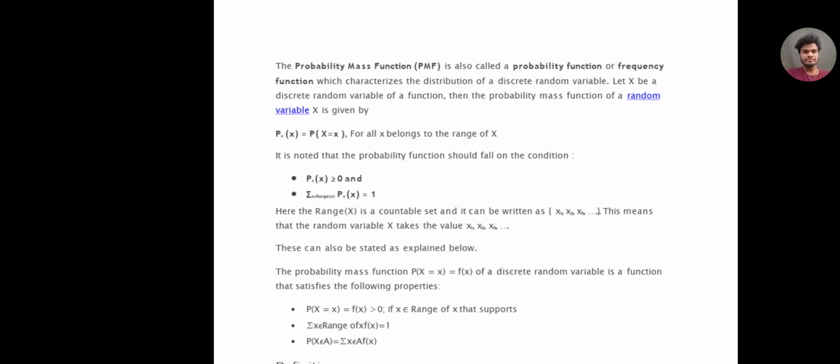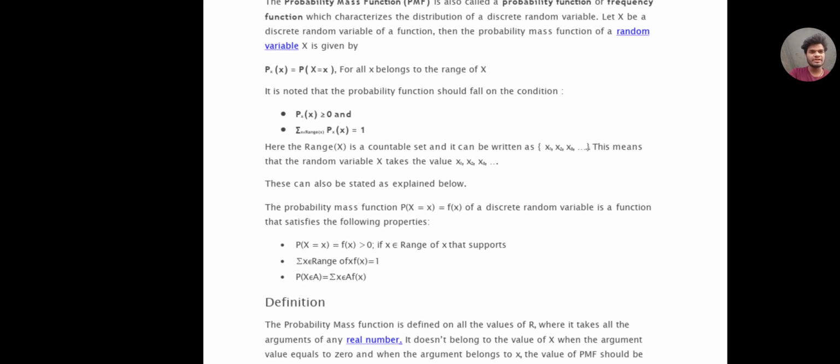And the summation of all the probabilities of the variable x should equal 1. So when we add all the probabilities of a discrete random sample, we should get a sum equal to 1. These two conditions must be satisfied for a probability mass function.